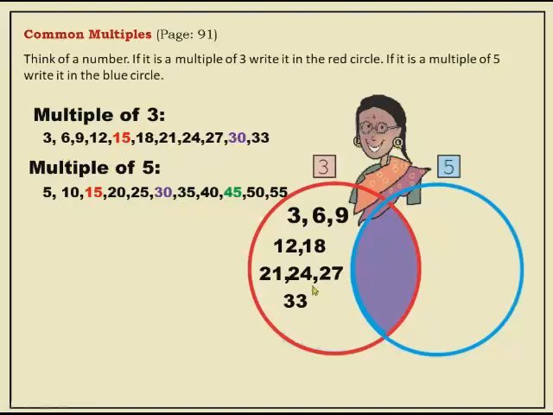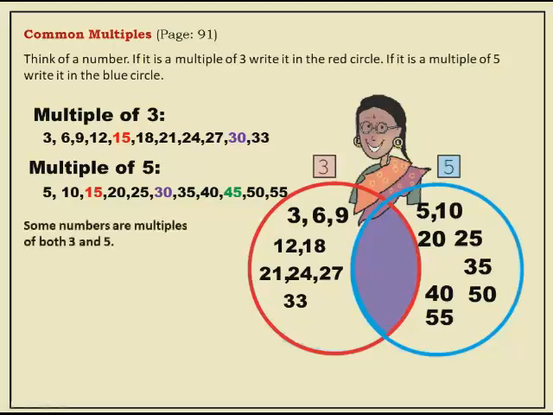So first I'll write the numbers which are only multiples of 3, like 3, 6, 9, 12, 18, 21, and so on. Similarly, I'll write the multiples of 5: 5, 10, 20, 25, 30, 35, 40. And will I write 30 here? No, because 30 is a multiple of 3 also. That's why I didn't write 30. 35, 40, 50, 55 and so on.